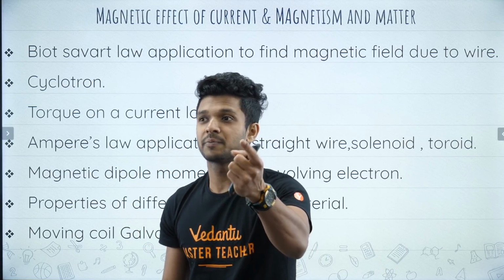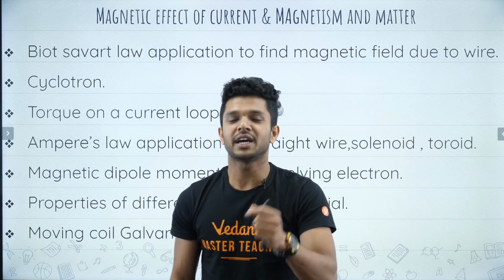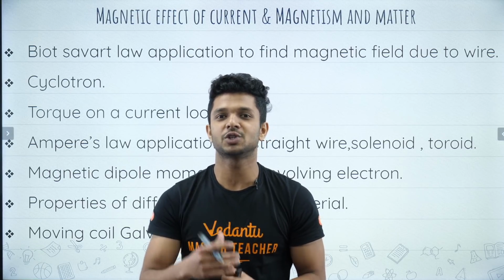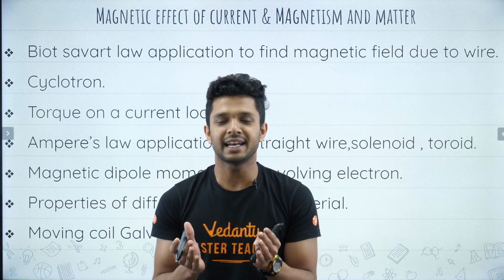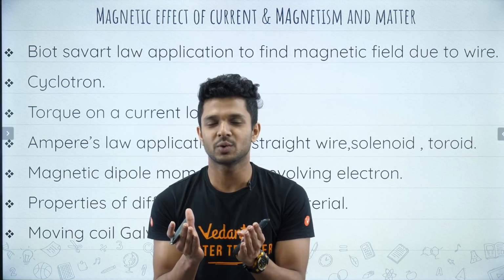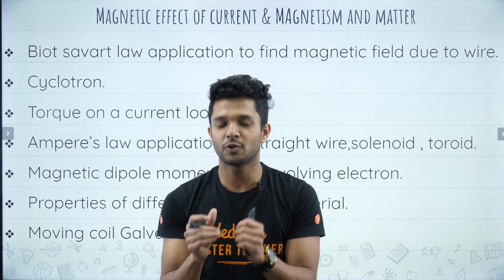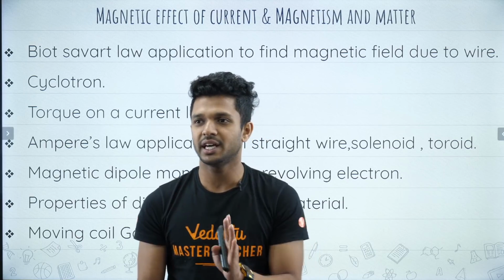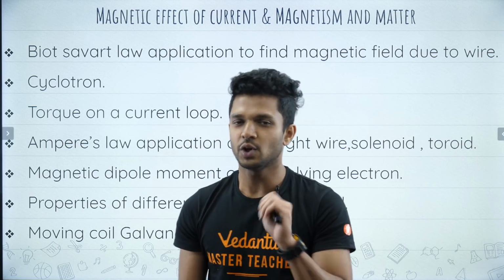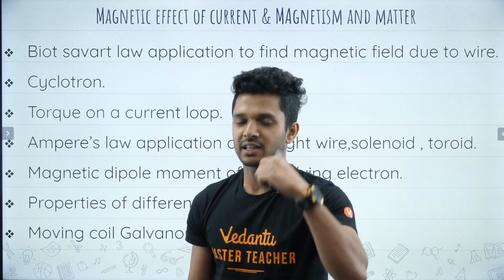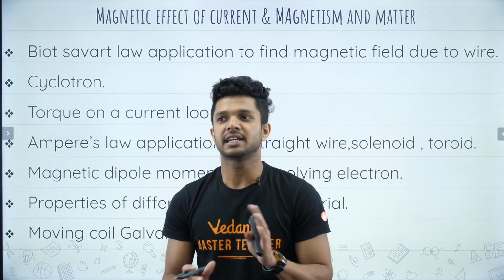Then it comes to what? Biot-Savart's law and finding out the magnetic field produced by different geometries of current carrying conductors, right? What is said in Biot-Savart's law? The magnetic field produced is equal to mu naught by 4 pi times I dl sin theta by r square, right? I hope you know this. So by using this, you must be finding out the magnetic field produced by different current carrying conductors.